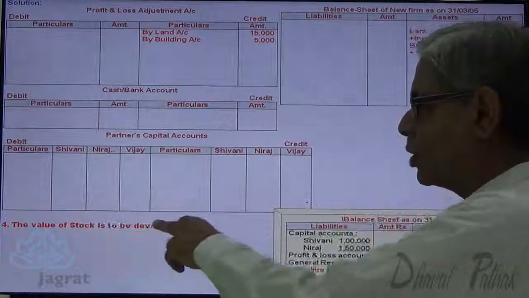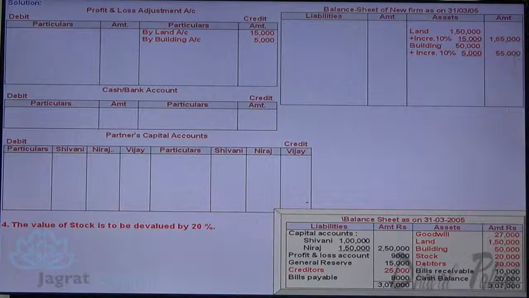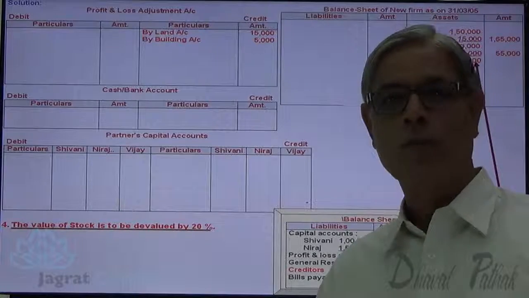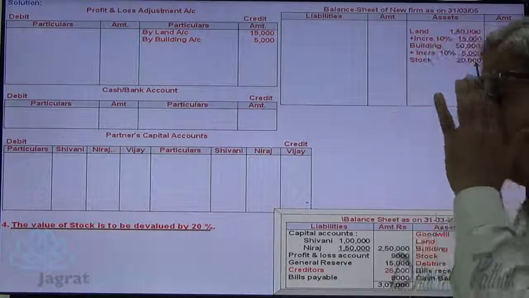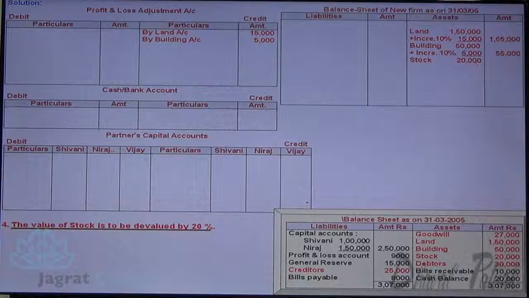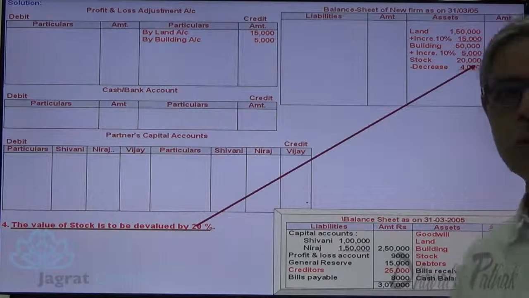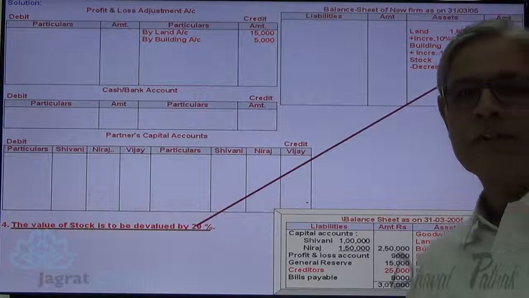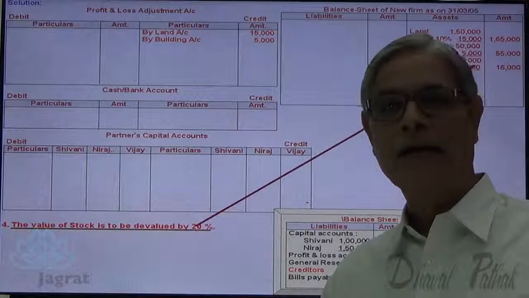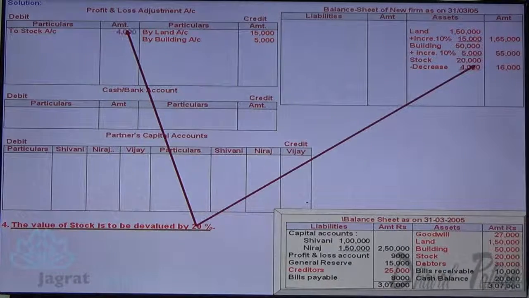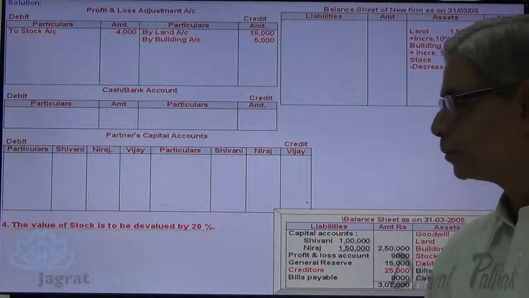The value of stock is to be devalued by 20%. Stock is given to you as 20,000. Devaluation, decrease in value of stock 20%. So 20,000 into 20% is 4,000. 16,000 is the reported value. Decline in value of stock debited to profit and loss adjustment account 4,000. Next.